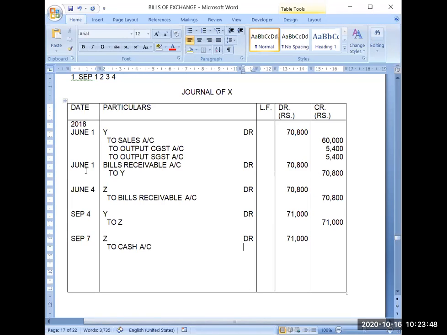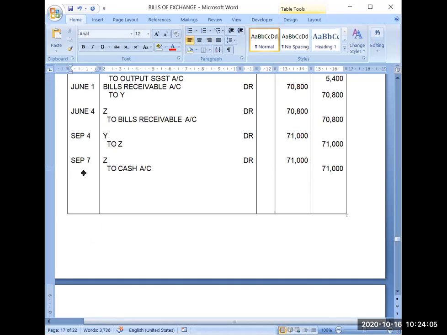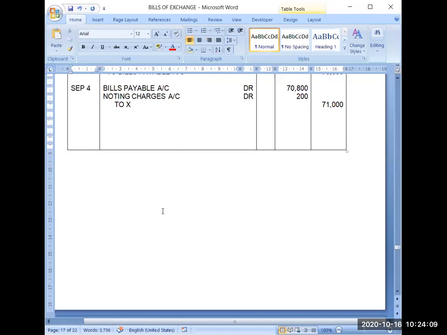So it will become 71,000. September 7, because X is making payment to Z. So that's why X will record this transaction and Z will record this transaction. Y will not record this transaction. So here Z will be recording it because he is receiving the payment from X now.